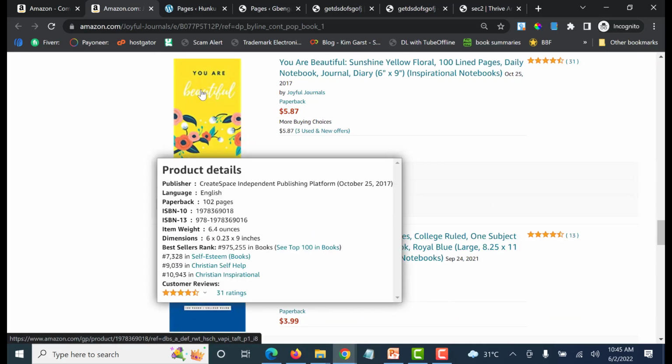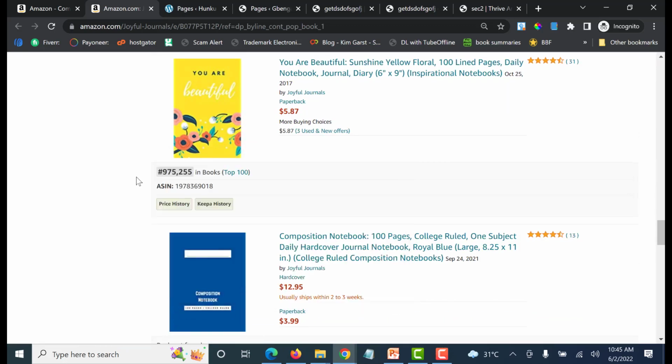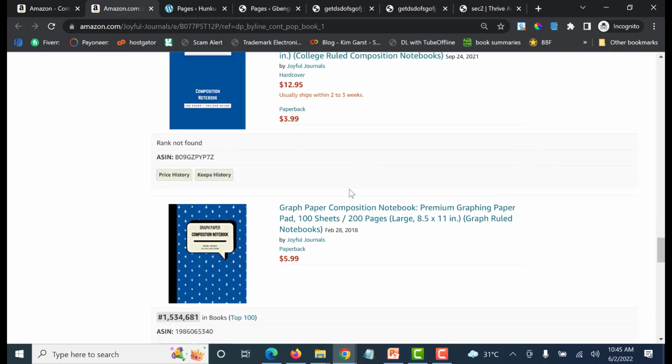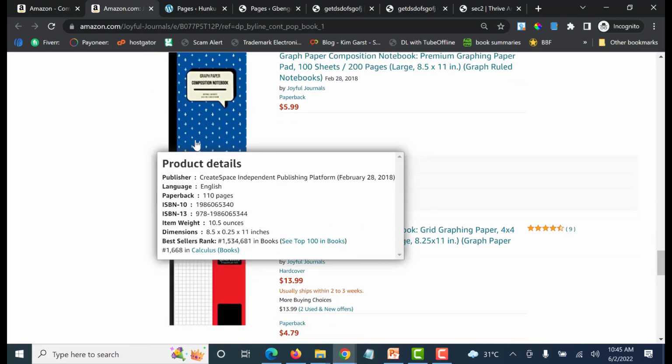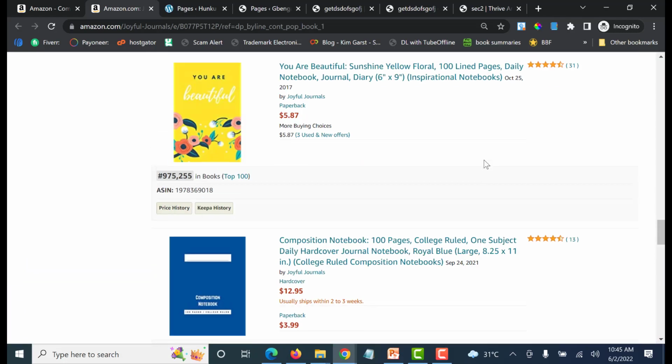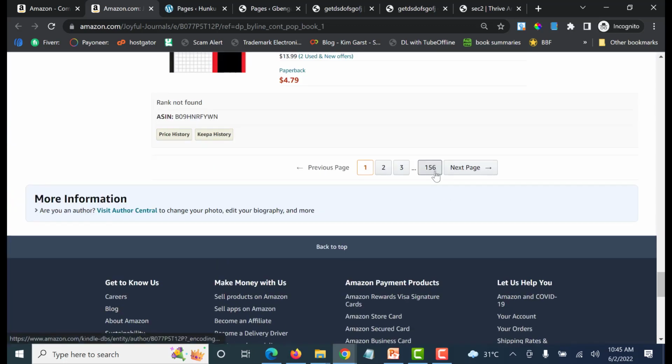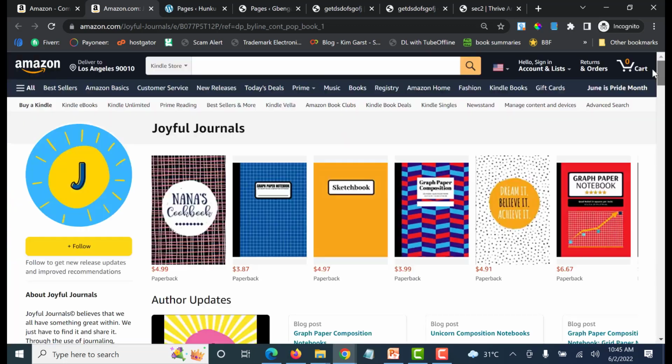That's basically why this person is selling. Because every one of our books has a rank. Every book has the rank. Now this one is not selling at all. This one has sold, so that's just it. And see, this person has a crazy number of pages, 156 pages. So you know that this person is actually working. This Joyful Journals is working.